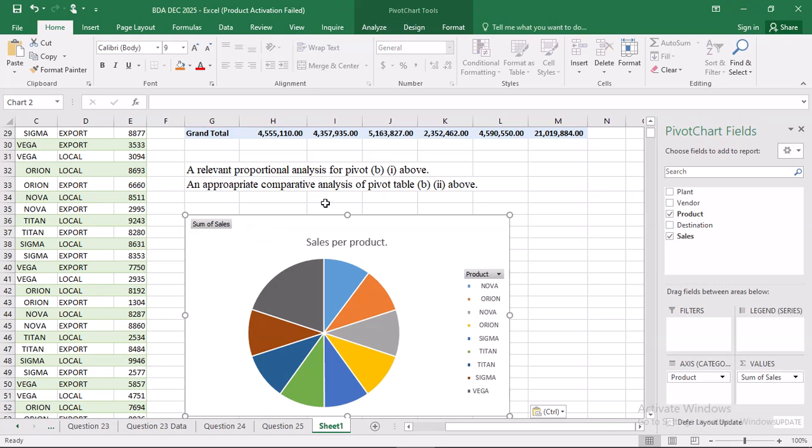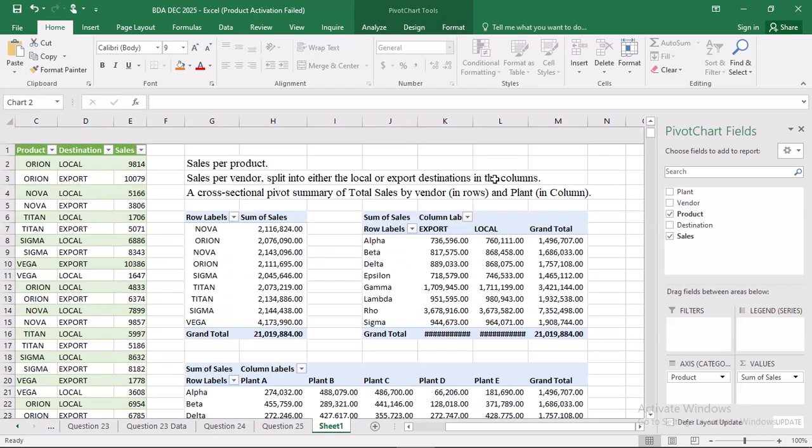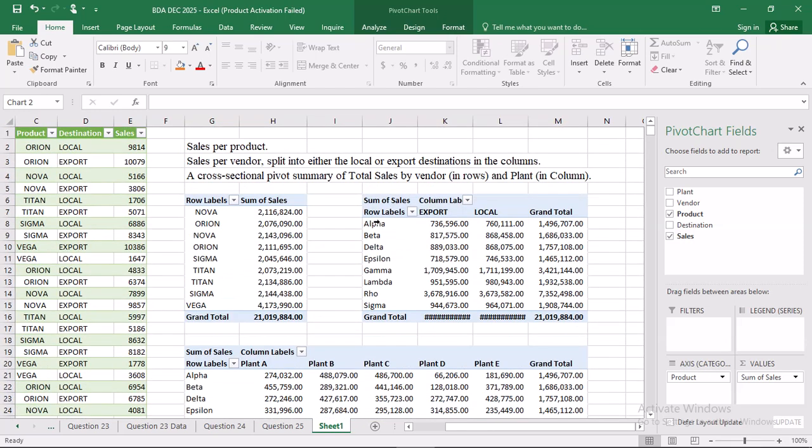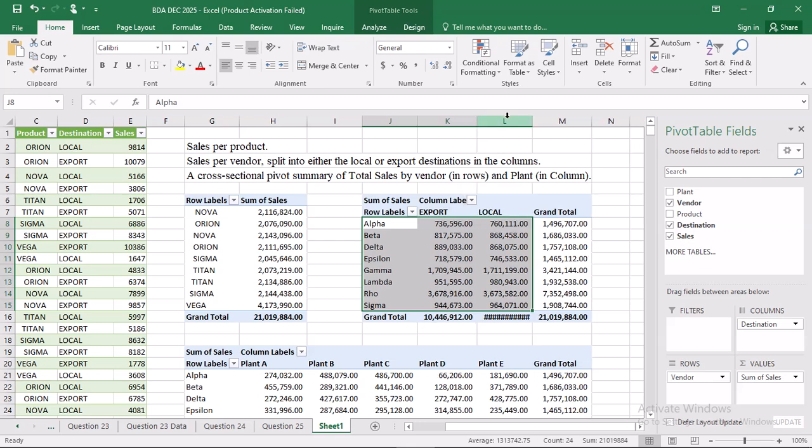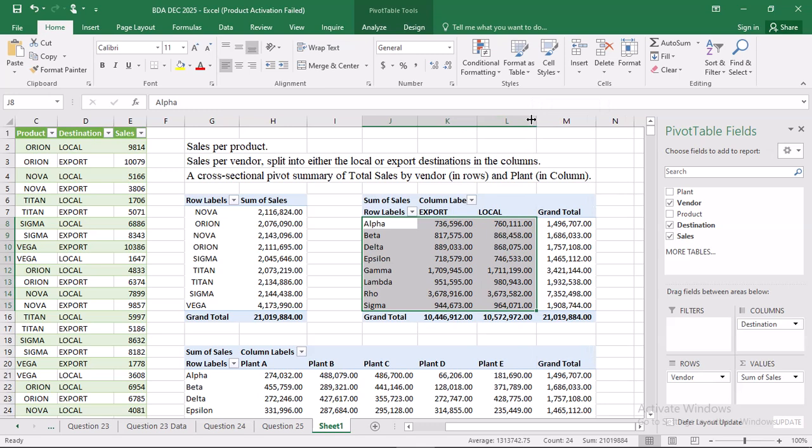Then I do part B, an appropriate comparative analysis of the pivot table in B2 above. So this one, I'll select only these two elements. The hashes don't mean anything. It simply means the value is too big for the cell. You just double click in between the column titles to spread out the columns.